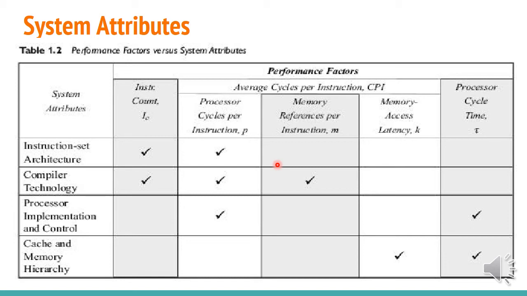The third one is processor implementation and control. If you want to implement a processor, you need to care about the processor cycle, and along with that the processor cycle time, that is the tau. These are the 2 factors affecting this system attribute. The last one is the cache and memory hierarchy. It depends on the memory access latency, that is the K, and the processor cycle time, which is the tau. So these are the different performance factors versus system attributes.